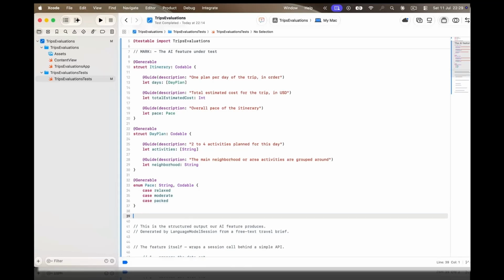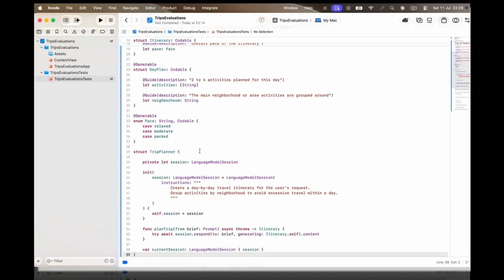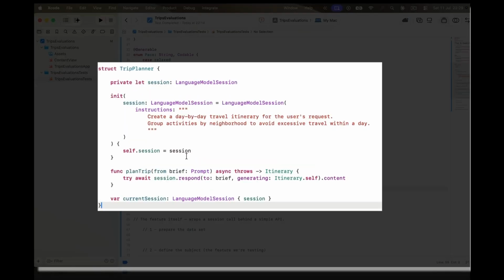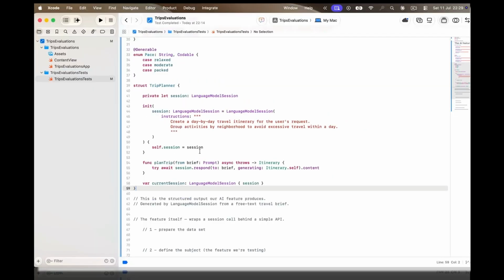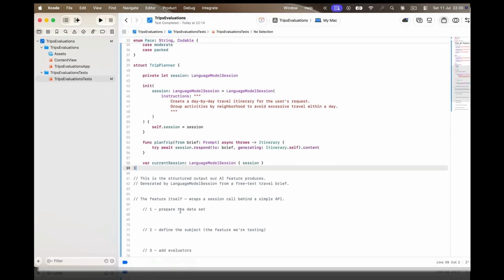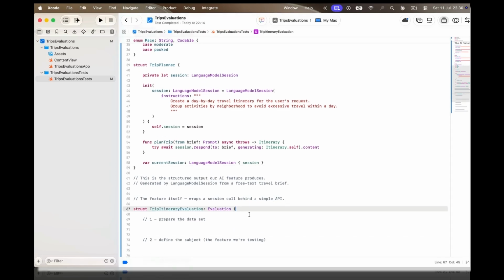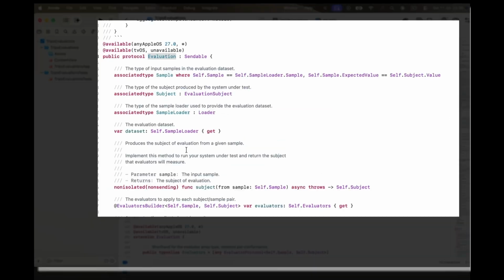Here is the feature itself, a planner that wraps a language model session behind one simple method, planTrip. The session is created with instructions. This is the system prompt that steers the model. Build a day-to-day itinerary and group activities by neighborhood so the traveler isn't crossing the whole city twice a day. Now we get to the heart of it. We declare a type that conforms to the Evaluation protocol.